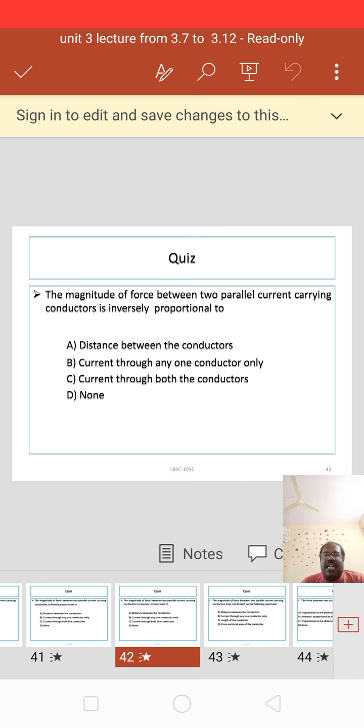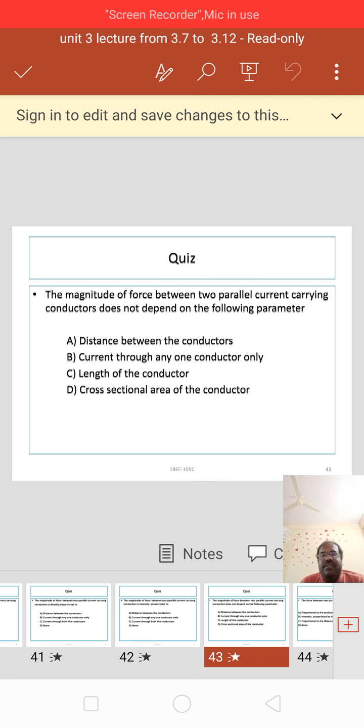Before question, it is directly proportional. Now another question: what is inversely proportional to? A. Distance between the conductors, B. Current through any one conductor only, C. Current through both the conductors only, D. None. Answer is the distance between the two conductors, A.